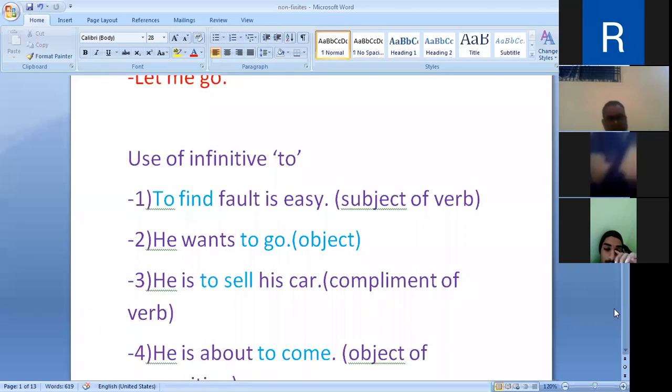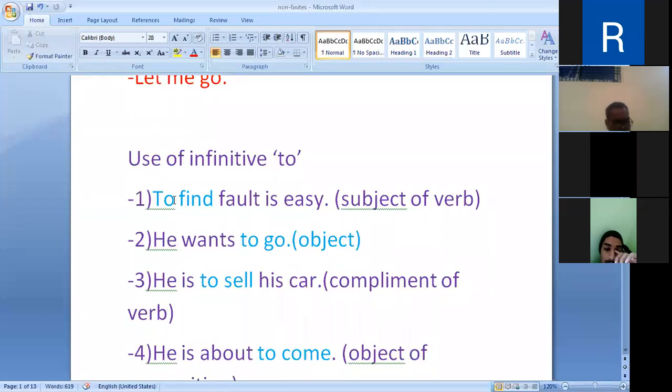It is used as a noun. To find fault is easy. To err is human. To solve the question, it is used as a subject, and subject is a noun. Number one.